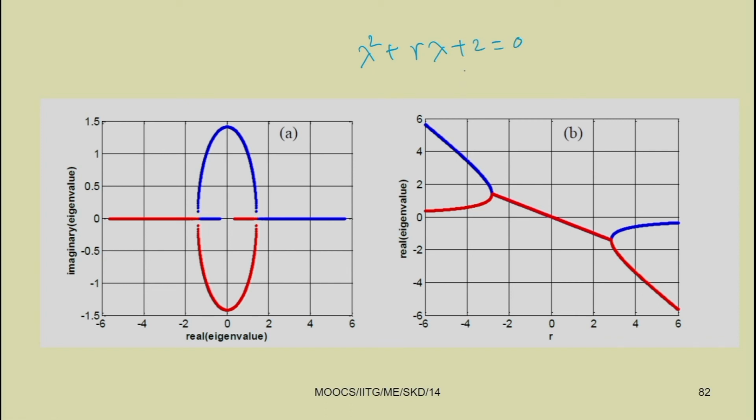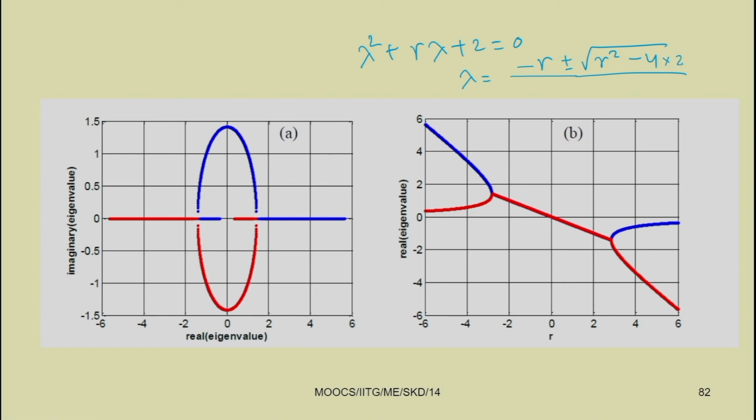So, we can find lambda equal to minus b plus minus square root of b square minus 4ac, by 2a. Here b equal to r, so b square equal to r square, minus 4ac, with a equal to 1 and c equal to 2, so 4 into 1 into 2.